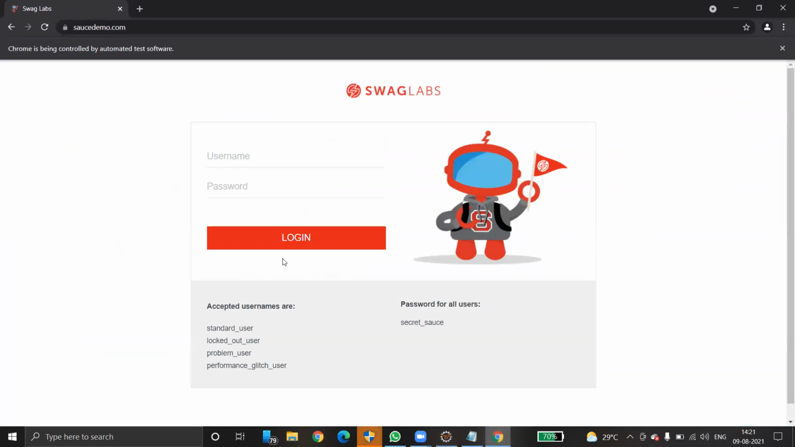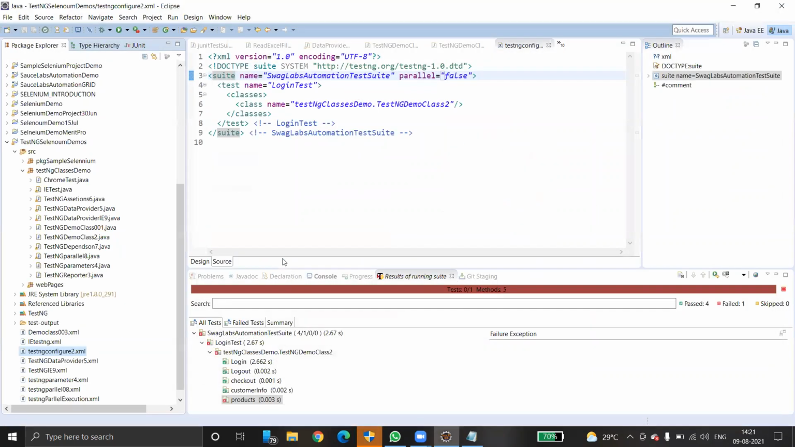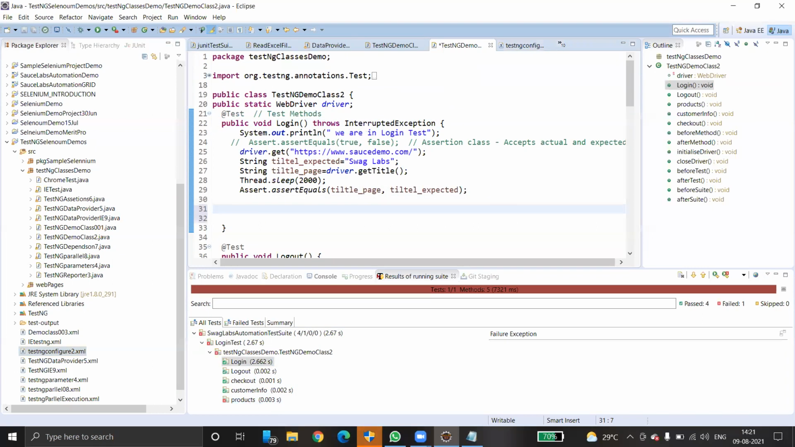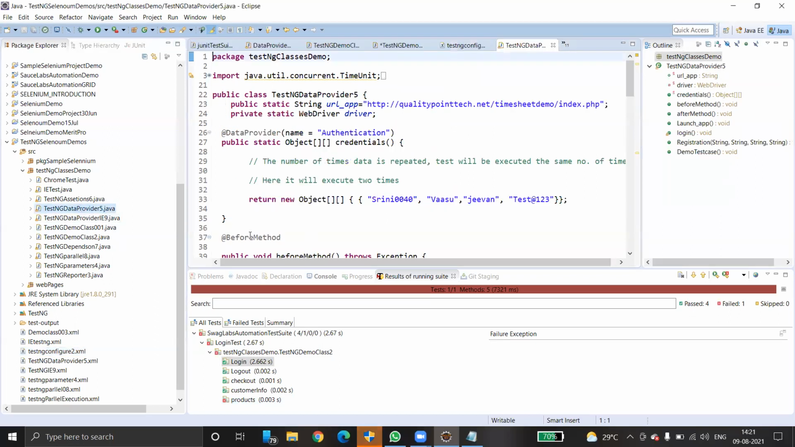Okay, this is what we have to do. See, only the product page failed. Why are the login details not being entered? Any idea? See, there is no functionality to enter the data. That's why. Do you have the data? Of course, we should have data. Let me check.